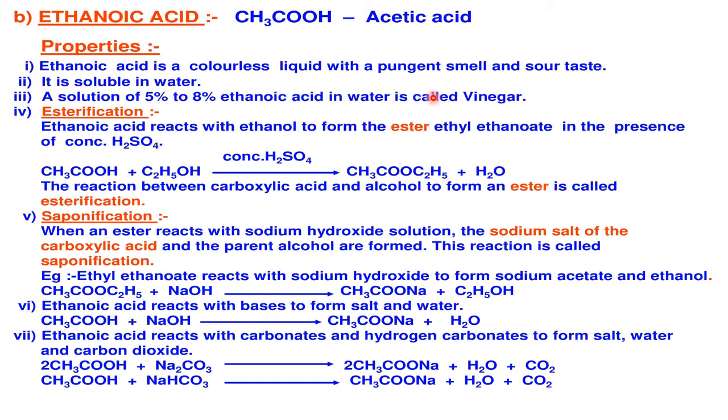Plus, it gives some kind of sour taste, because it's not strong, it's very weak, hardly 5%. So it gives sour taste, which we require for food preparation. So it is doing two roles here. Role number one is what? As a preservative and as an agent for the sour taste. Because of these two reasons, we use vinegar in the food industry. Now, this is the fourth very important property of ethanoic acid.